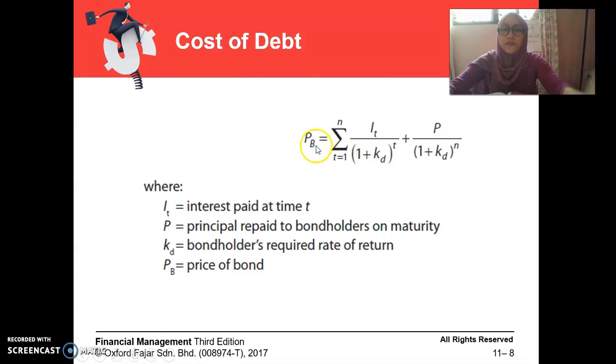So this is one of the formulas of cost of debt. You can use this formula, which is interest at time t over 1 plus K, where K is the required rate of return and t is the time, plus P, the price of the bond, over 1 plus cost of debt KD to the power N, and N is the year. You can use this formula to find cost of debt,